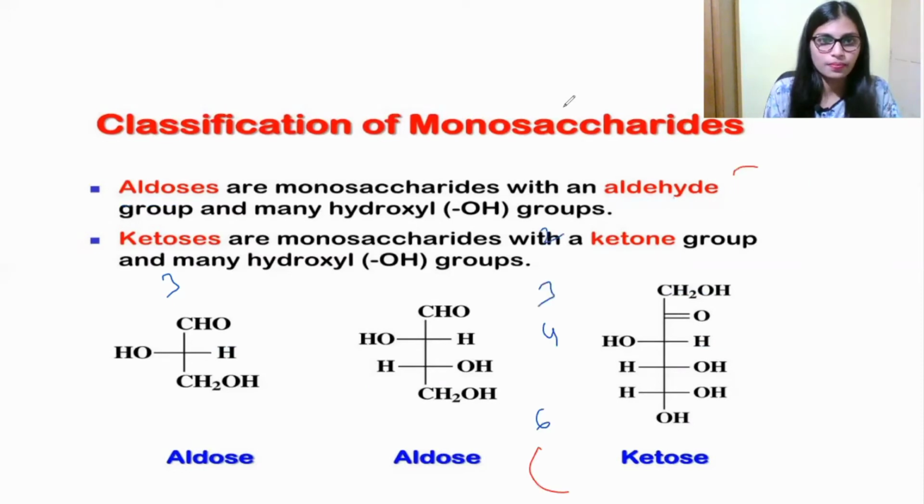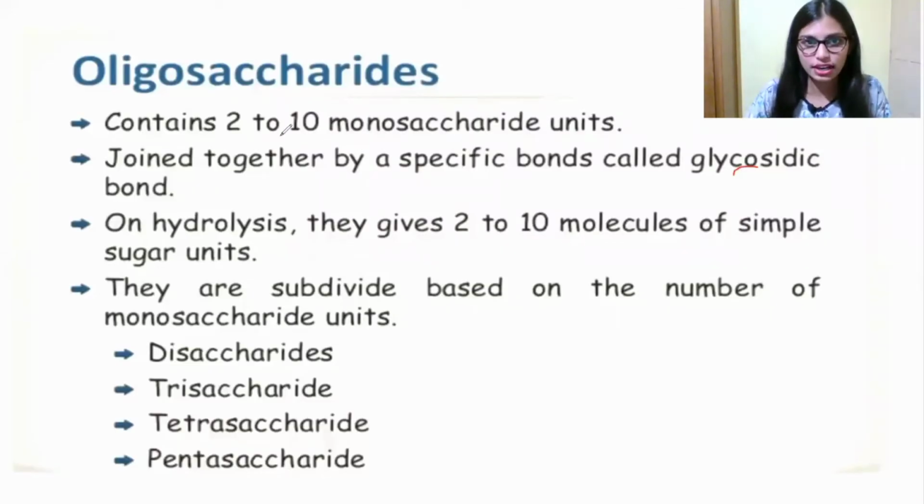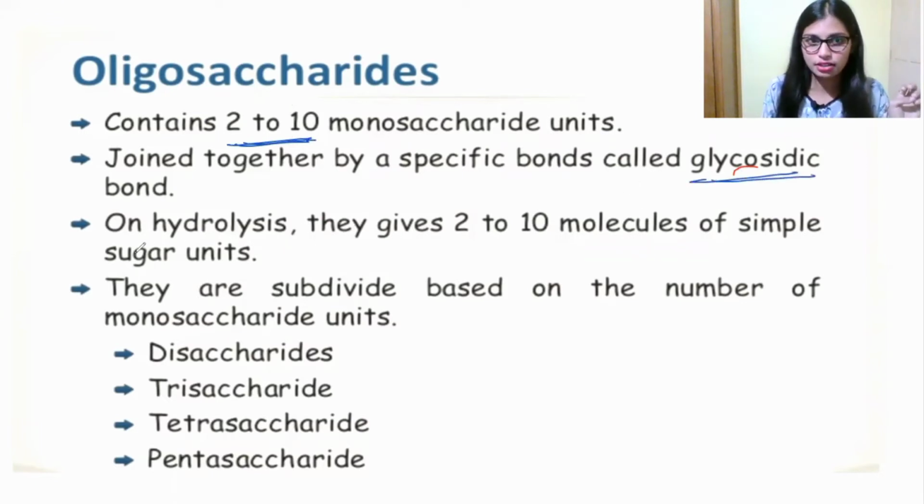Now move on to the next thing, that is oligosaccharide. Oligosaccharide contains 2 to 10 monosaccharide units joined together by glycosidic bond.